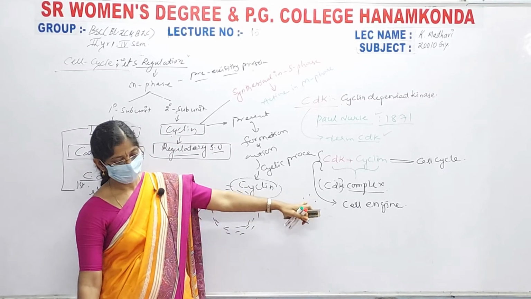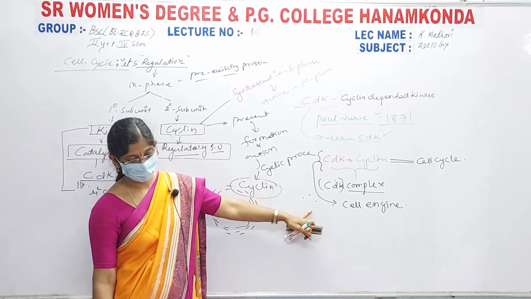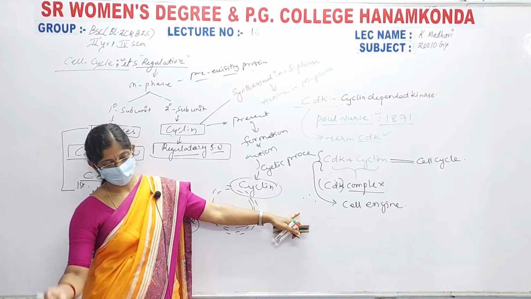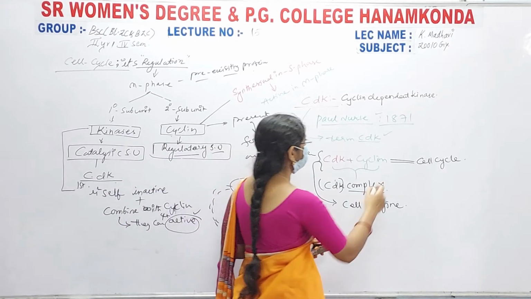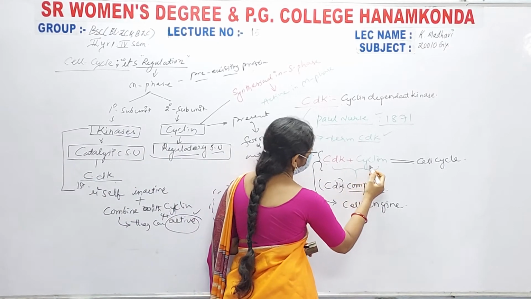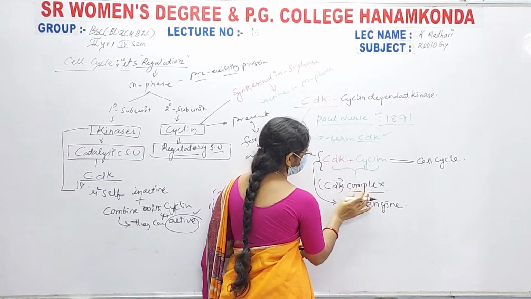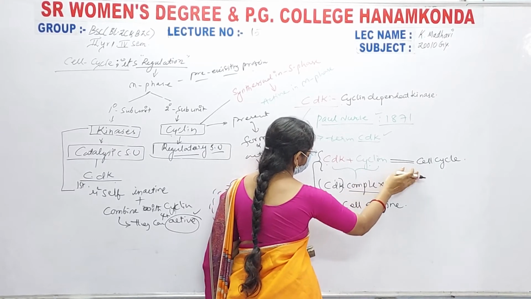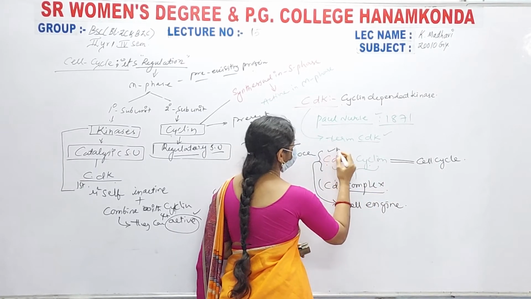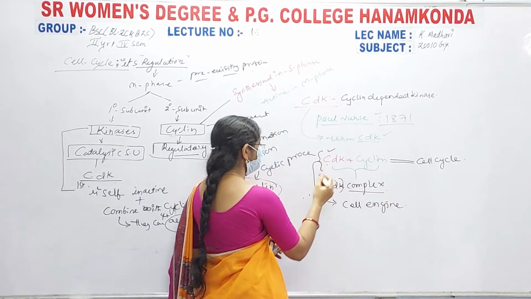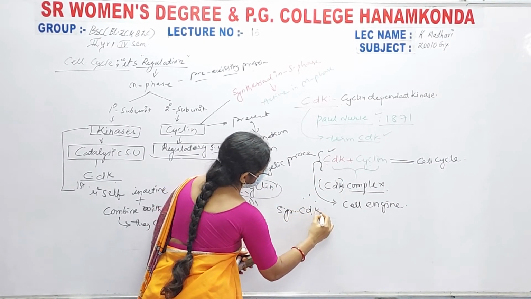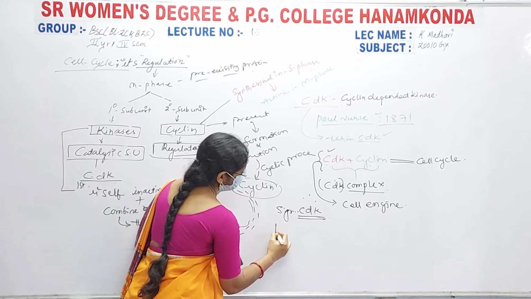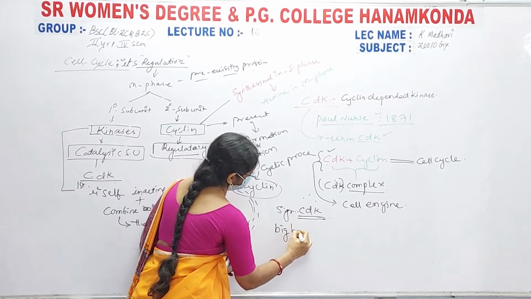And next here, the significance of CDK. Okay, it helps big medical researchers, right ma? The CDK and the cyclins both are fused to form a complex in the cell cycle. What is the main importance or the significance of CDK? It is a big protein and has a big resource.